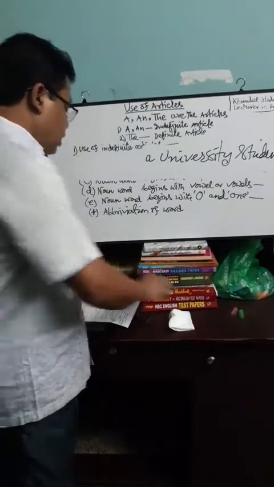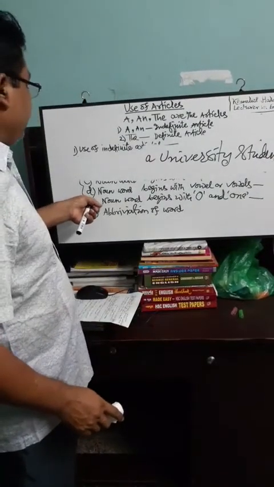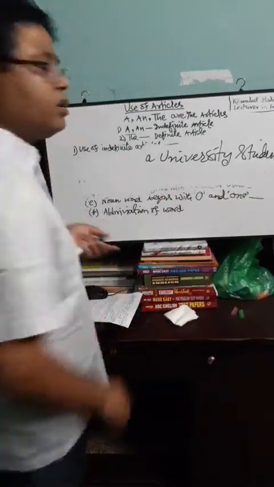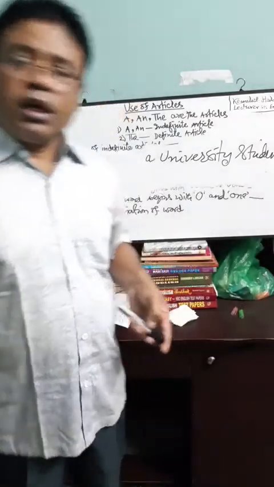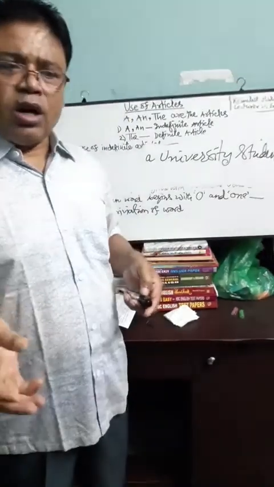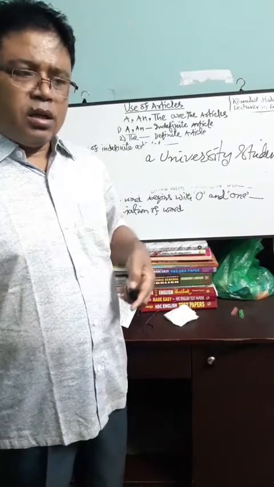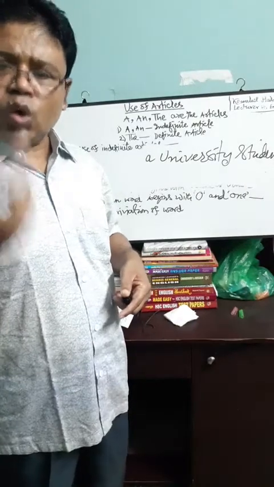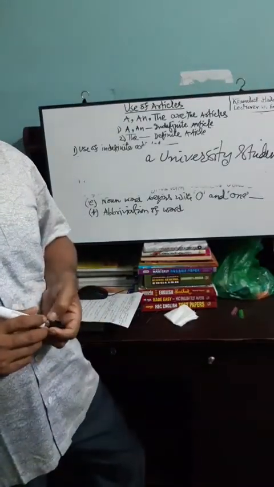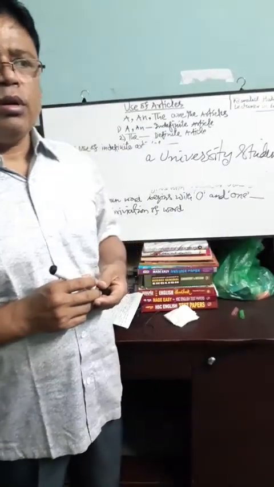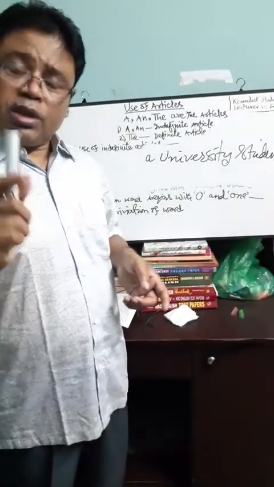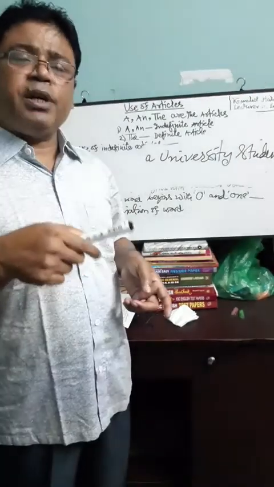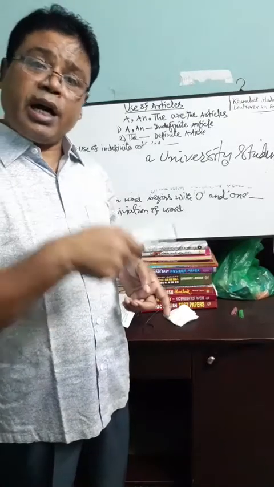And Rule number 5. We know the words, all the words that begin with O, everywhere AN will be used. But if the word begins with "won" sound, then A will be used before that word.